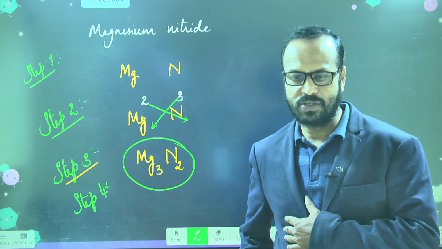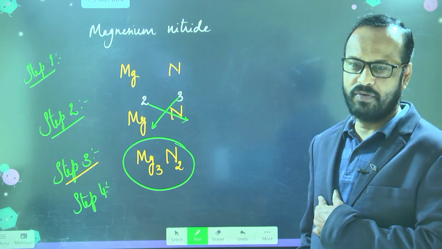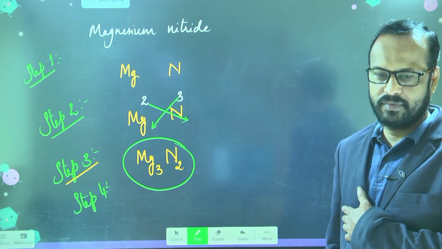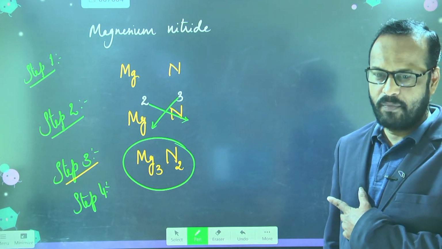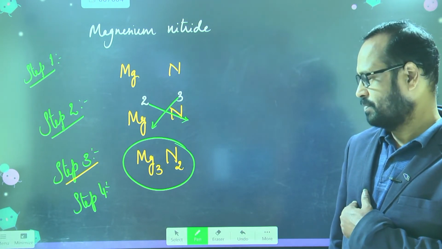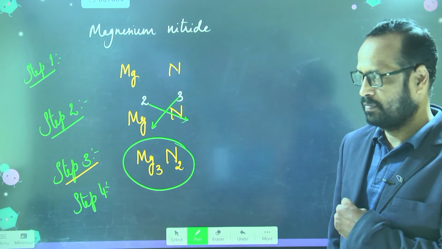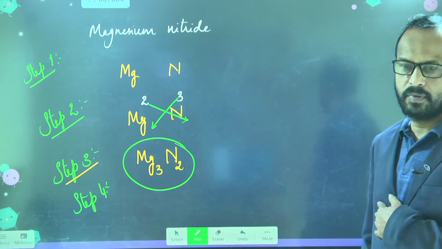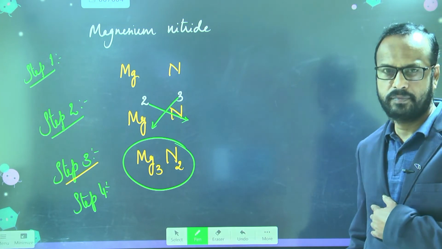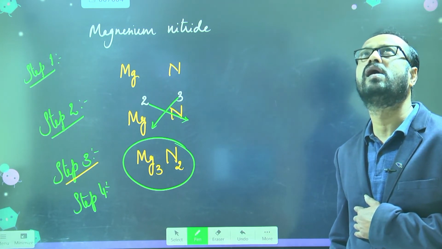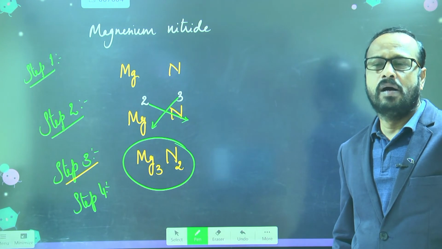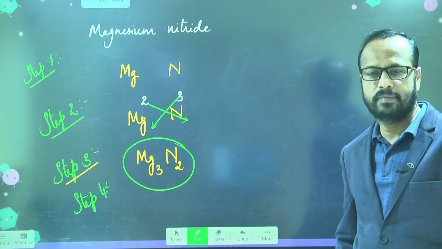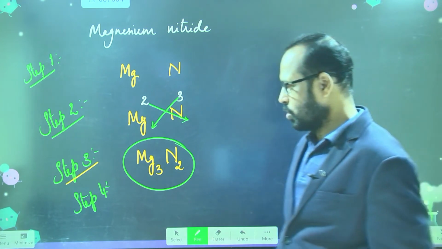So you understood like that, Avinash? Yes, sir. Have you copied this? Yes, sir, finished. Okay.